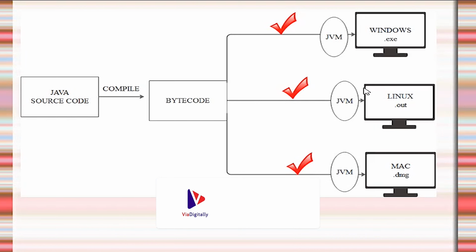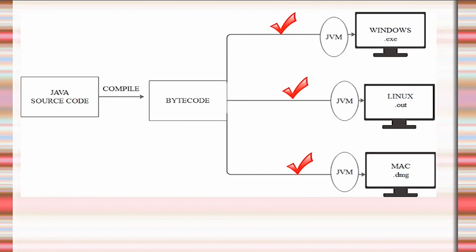If we change the platform, we are not compiling again and again. We write once and run on any machine. This is called write once, run anywhere. This is called platform independent. Irrespective of the platform, we can run the Java program.